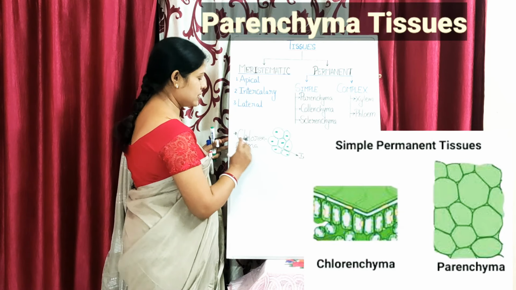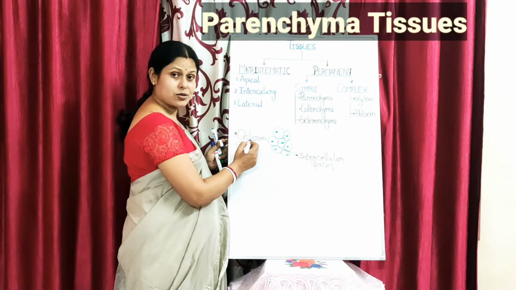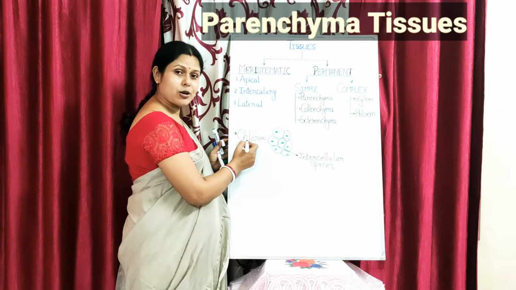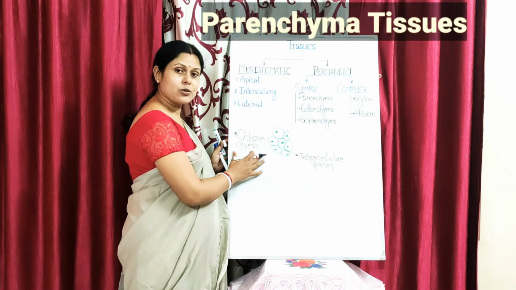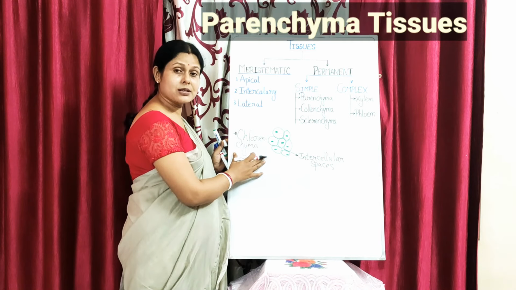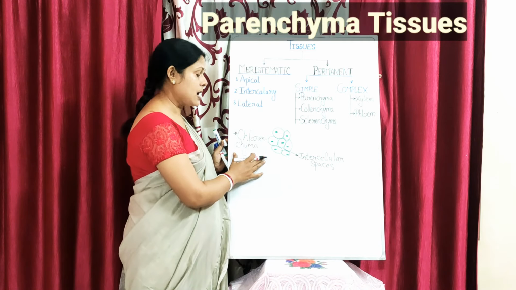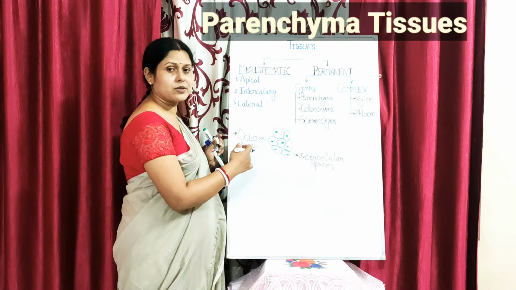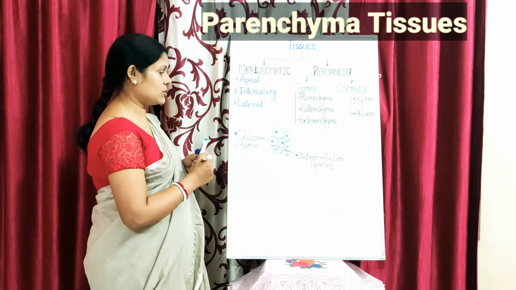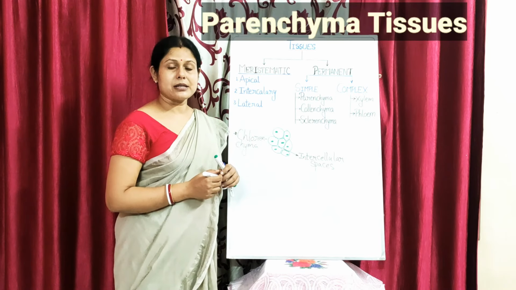CHLORENCHYMA. The word chloro has come from chlorophyll. So the parenchyma cells bearing chlorophyll, which help in photosynthesis in the leaves of plants, are known as chlorenchyma cells. The assemblage of such cells is known as chlorenchyma tissue. So this is one type of parenchyma.